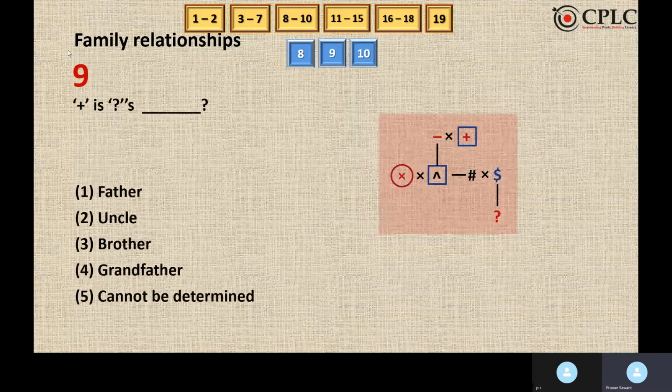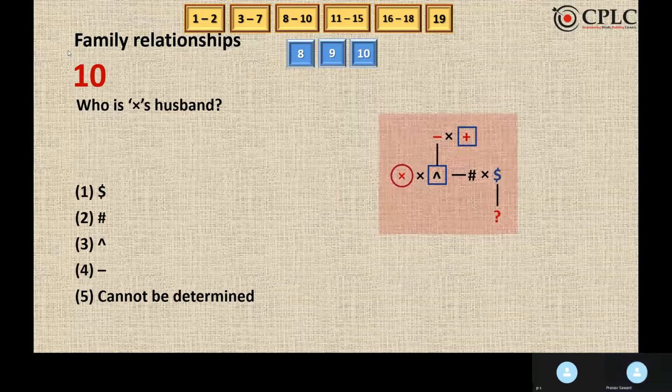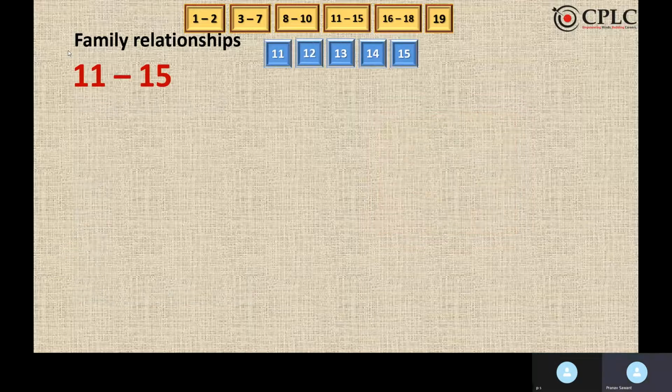Plus is question mark's what? Now plus is question mark's grandfather, because we know the gender of plus, hence plus is grandfather of question mark. Who is X's husband? So X's husband is option 3. Let's move to the next set.